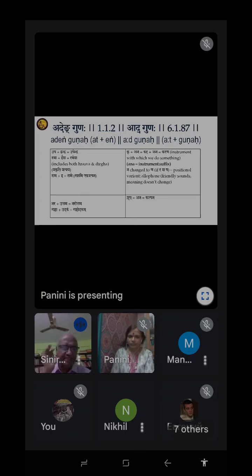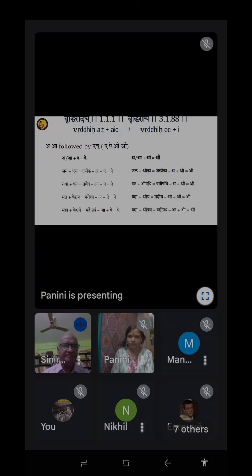Look at this adenguna, how types of examples are given. You can verify very well. Next we will go to that. Next is, yes. So this is the first sutra of the Ashtadhyayi, Bruddhiraj.